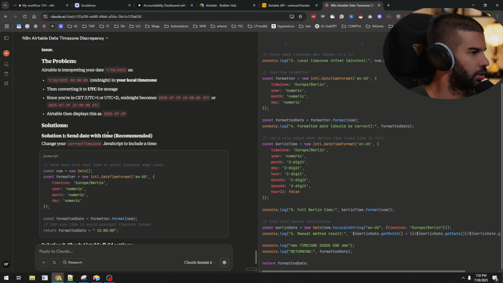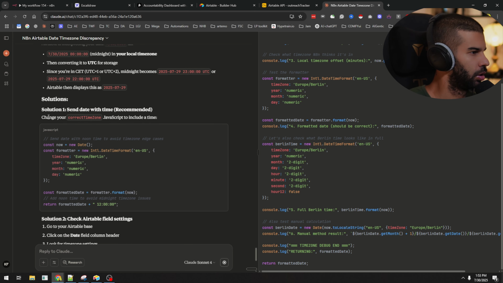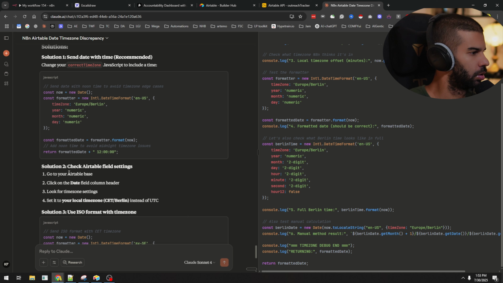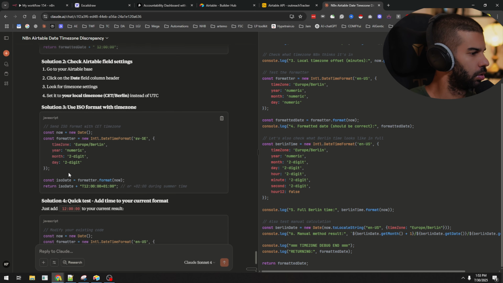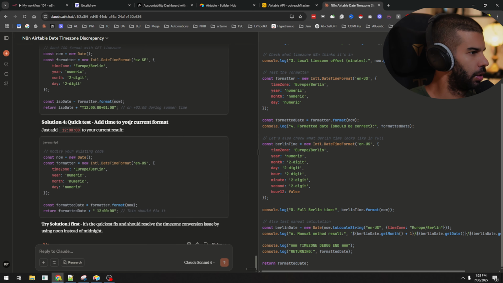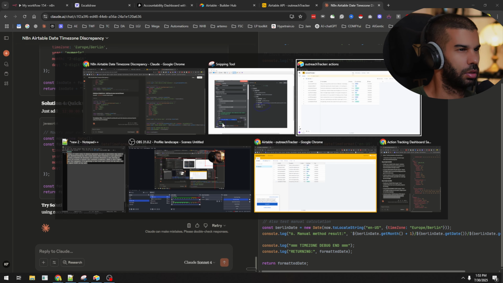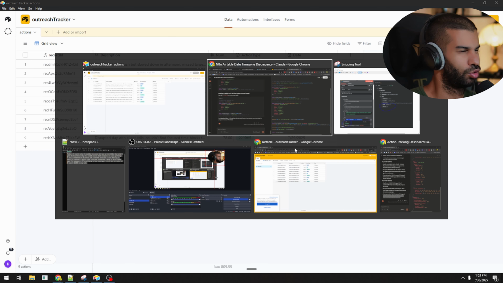Send data with time, recommended to include the time. Add time to our current format. Just add to our current result. Just add. What does that mean? Add. Okay, I mean, let's try that. Plus 12 hours. I'm not sure what.